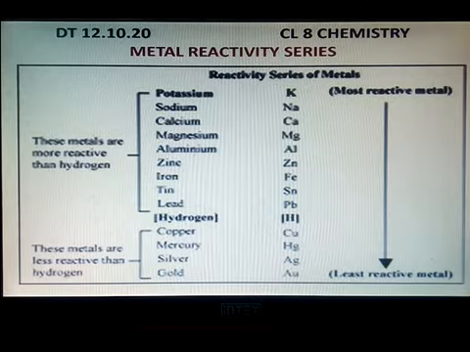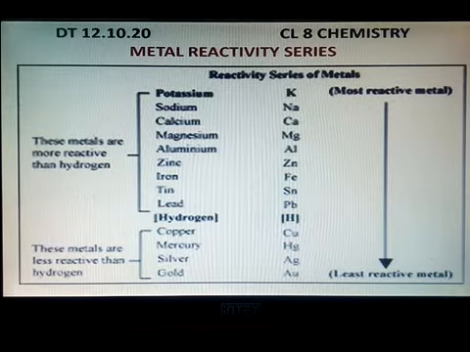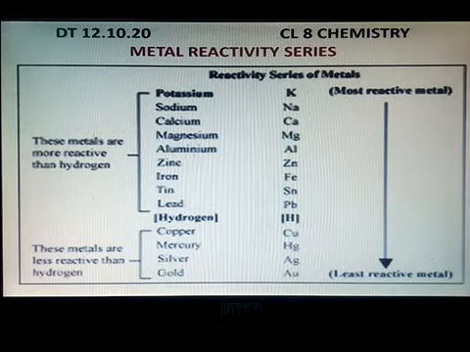In this way this series is developed. Among the commonly known metals, the most reactive is potassium, kept at the top of the list, and the least reactive is gold.